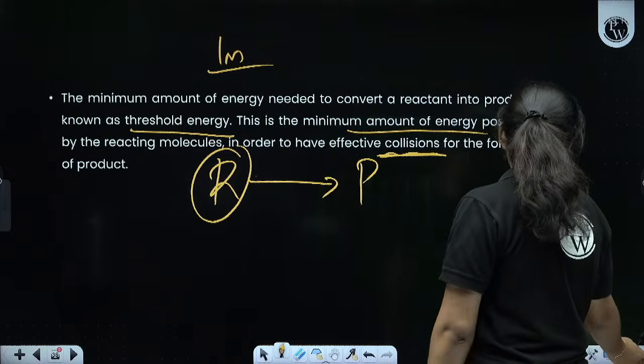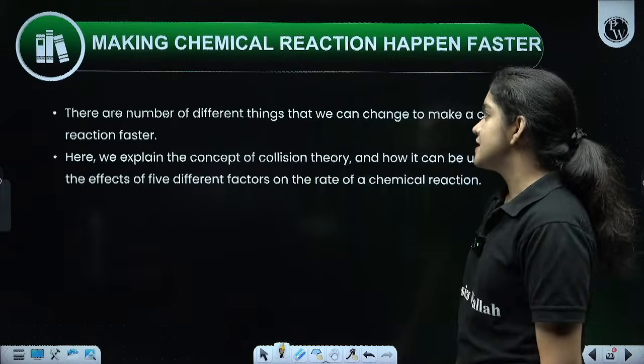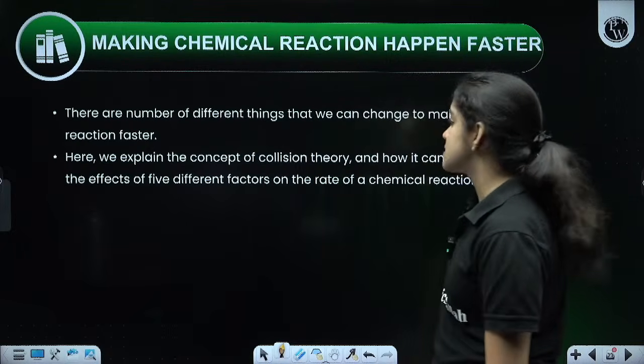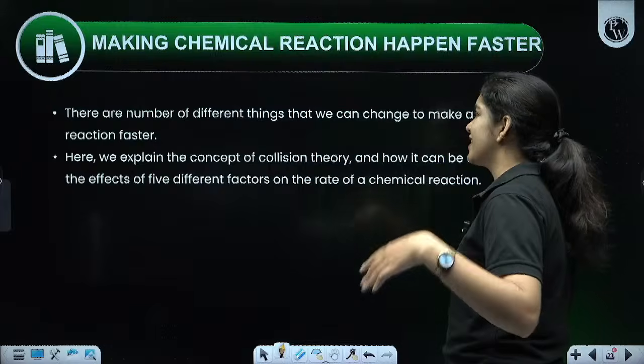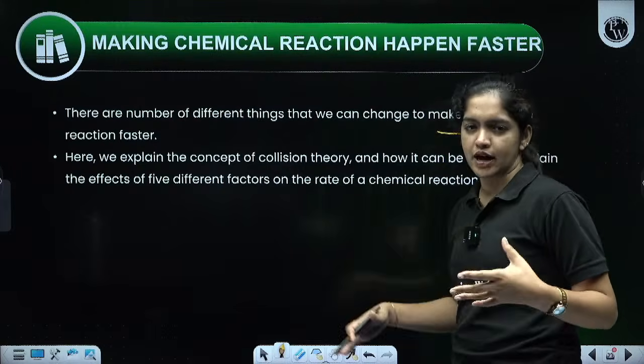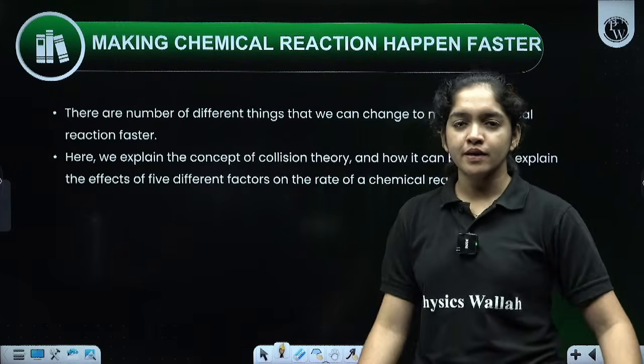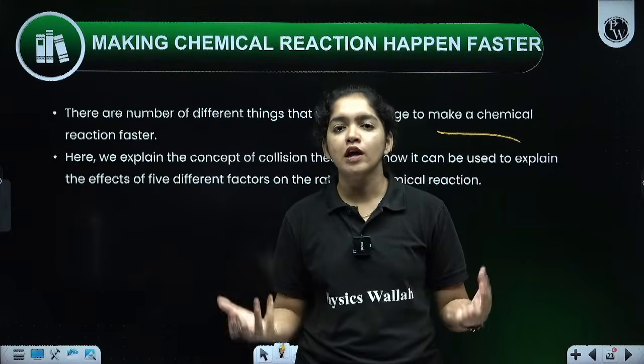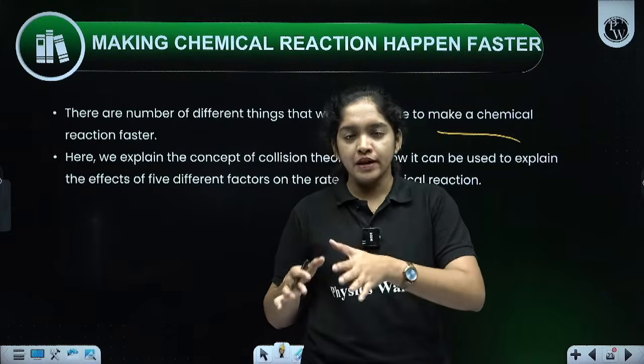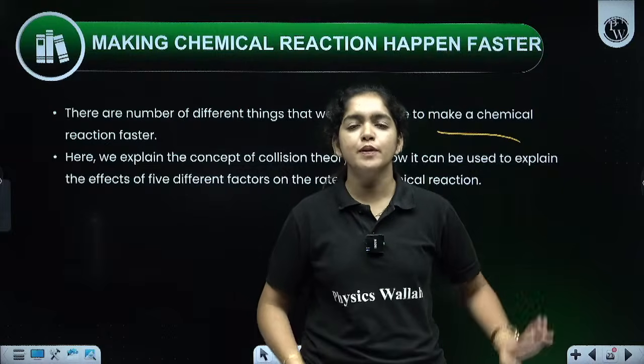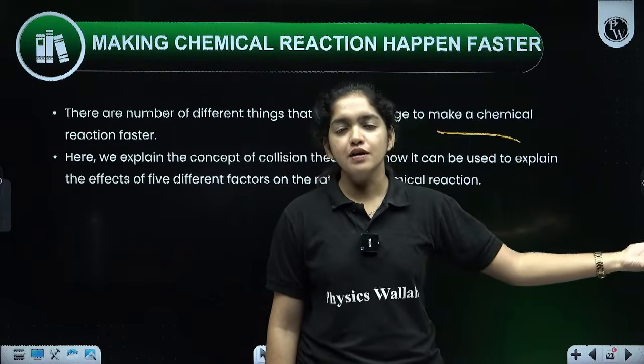Okay, the next one is making a chemical reaction happen faster. There are a number of different things that we can change to make a chemical reaction faster, right? A lot of chemical reactions are happening around us, for example, the spoiling of milk. What will happen if we keep the milk overnight? Tomorrow, what will happen to the milk? It changes into curd. Curdling will happen.